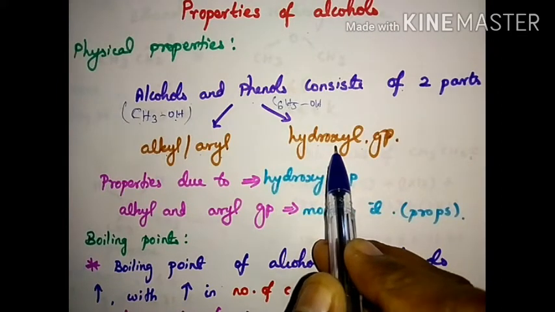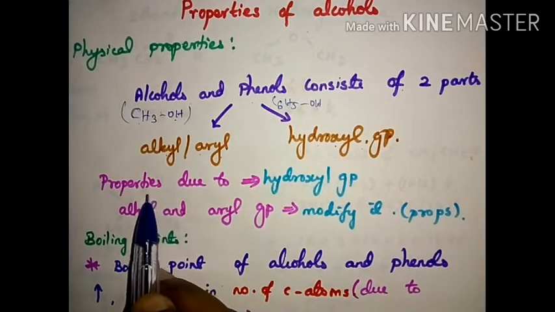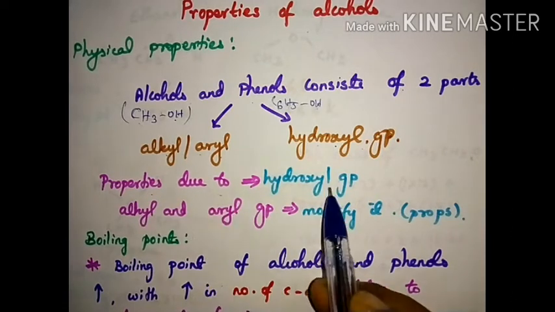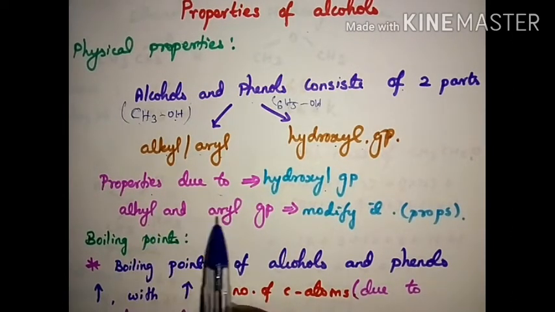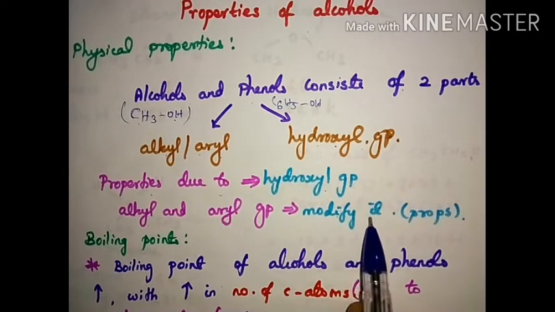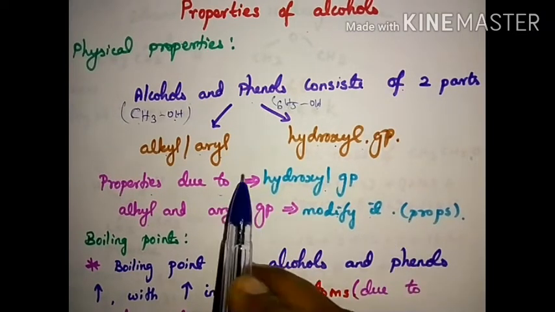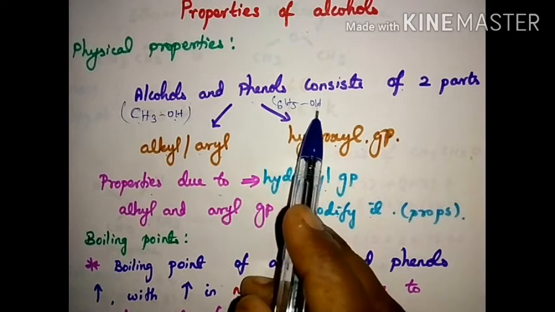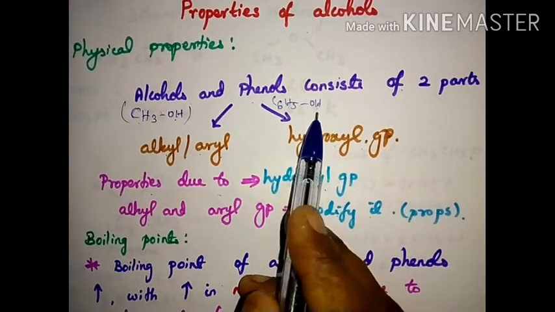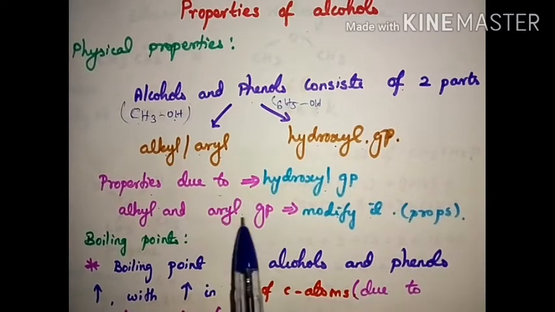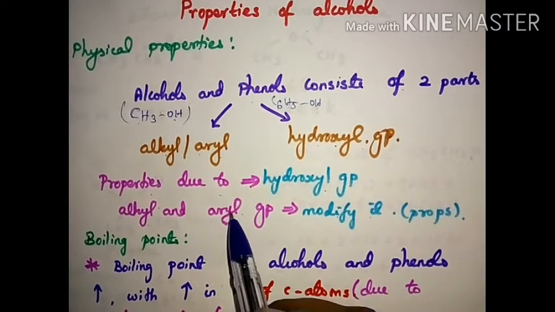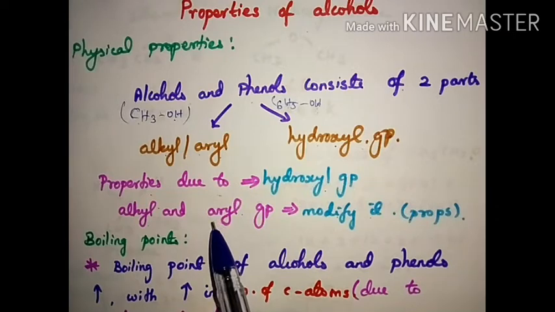So we are going to see two different types of properties. One is properties due to the hydroxyl group, and the alkyl and aryl groups modify those properties. That means the properties are due to the presence of the OH group, and these two modify the properties, whether by a tendency to increase or decrease, like that.